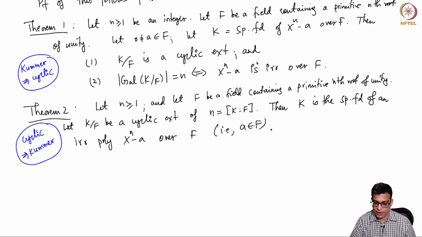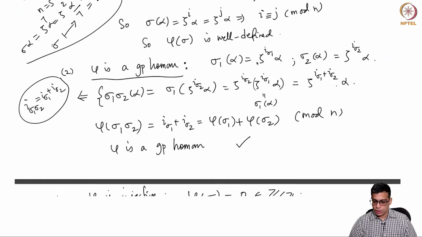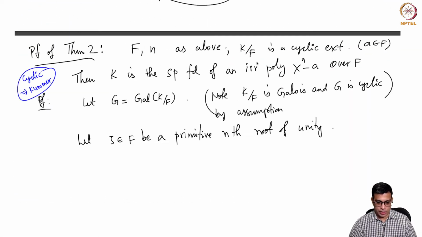So if F is a field containing a primitive nth root of unity and you have a cyclic extension K of degree equal to n, then K is the splitting field of an irreducible polynomial of the form x power n minus a, which is to say that it is a Kummer extension. So we just started the proof last time, so let me continue now.